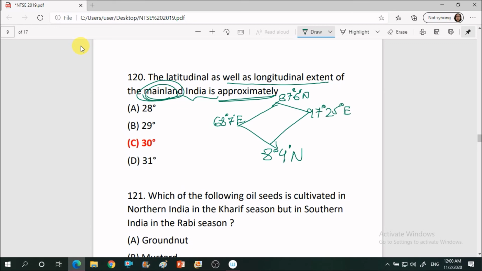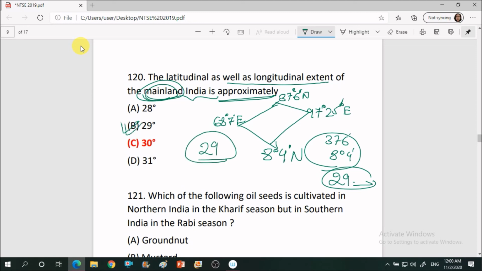When we calculate the difference, 37 degree 6 minute minus 8 degree 4 minute, we get approximately 29 point something. Similarly 97 degree 25 minute and 68 degree 7 minute also amounts to 29 point something. So the correct answer is 29. However, the answer key mentioned it as 30. So this was a confusing question altogether.